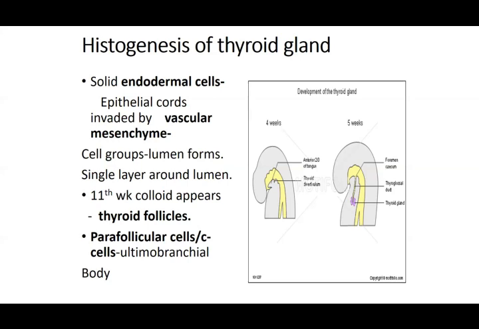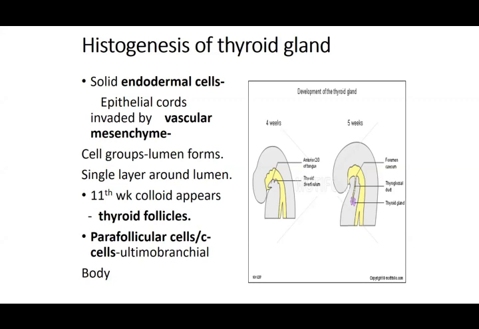Then these cords assume the shape of groups. These groups form a lumen in the center, lined by a single layer. These are called the thyroid follicles, and they produce your colloid material. Next to the wall, they also have some cells that we call the parafollicular cells.